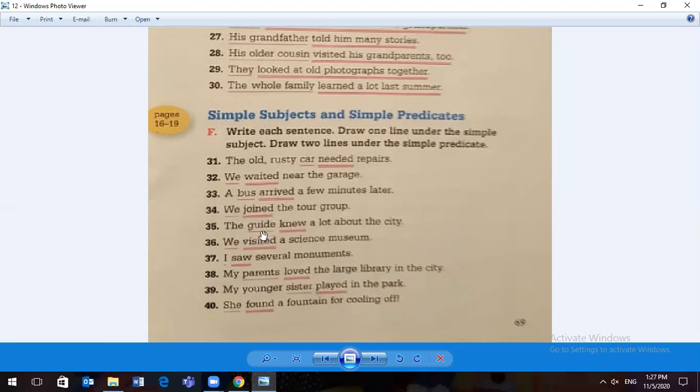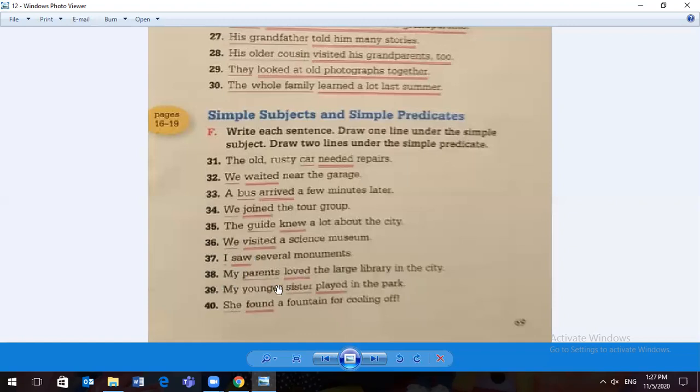The guide knew a little about the city. Guide, simple subject, that's who I'm talking about. What did the guide do? He knew. Knew, simple predicate. We visited a science museum. Who am I talking about? Again, we. What did we do? We visited. I saw several monuments. My subject is I, talking about myself. And what did I do? I saw.